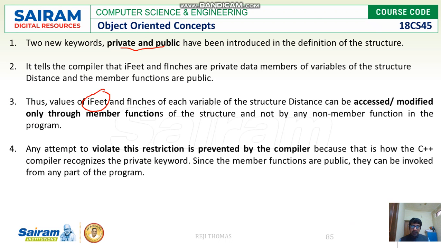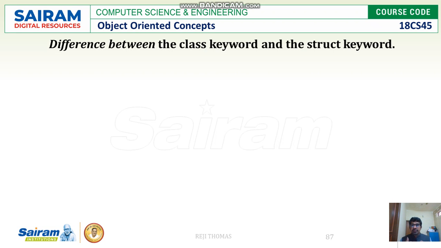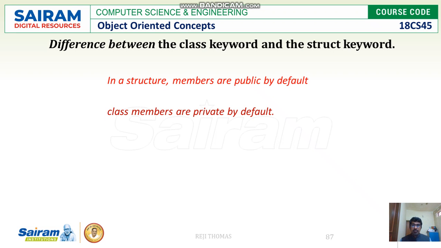So this is all about structure in C++, and the two keywords we use, one is private and the other one is public. Now let us see what is the actual difference between a class and a structure. In a structure, every member is public by default. Whereas in a class, every member is private by default. Let me repeat. In a class, every member by default is going to be private, whereas in a structure every member is public by default.